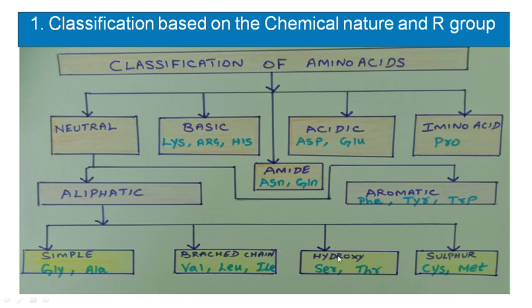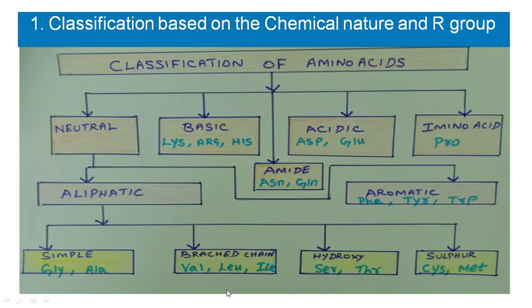Hydroxy amino acids include serine and threonine. These amino acids will have OH in their side chain. Sulfur containing amino acids, cysteine and methionine, will have a sulfur SH group in their side chain. Okay, so these are aliphatic amino acids, and there are 3 aromatic amino acids which are phenylalanine, tyrosine and tryptophan. As the name says, they have a benzene ring in their side chain.